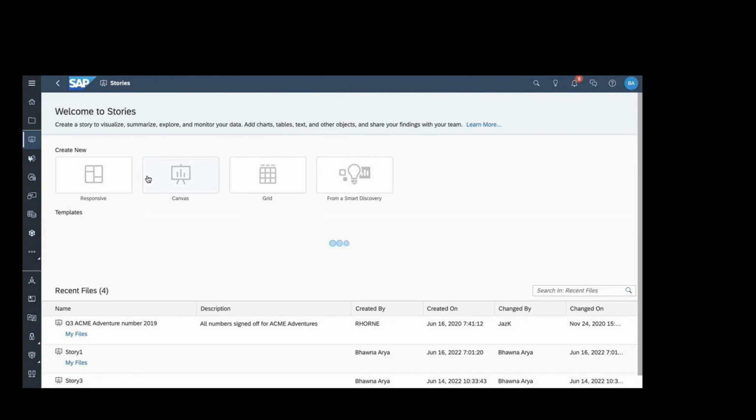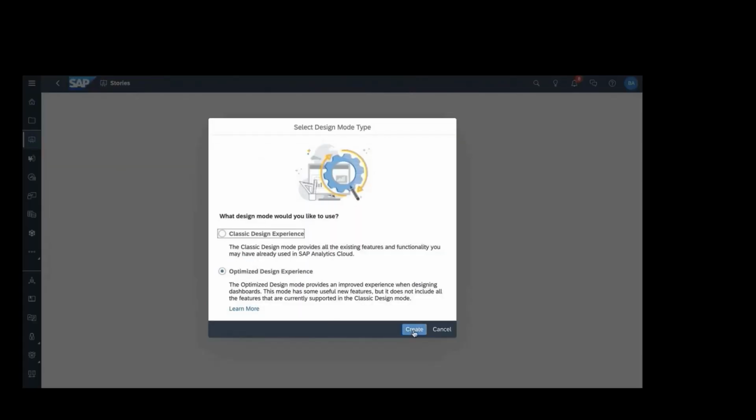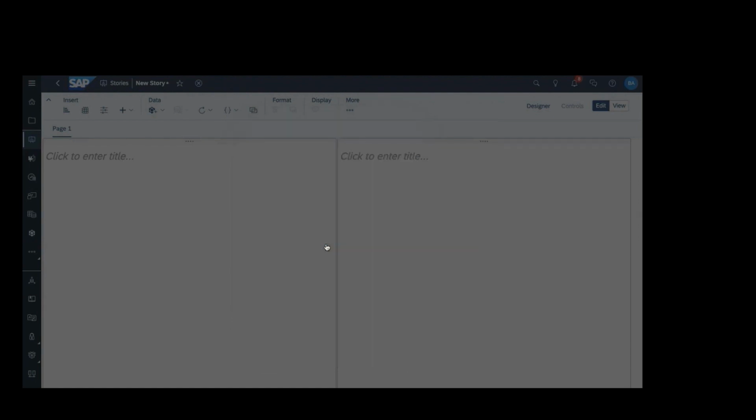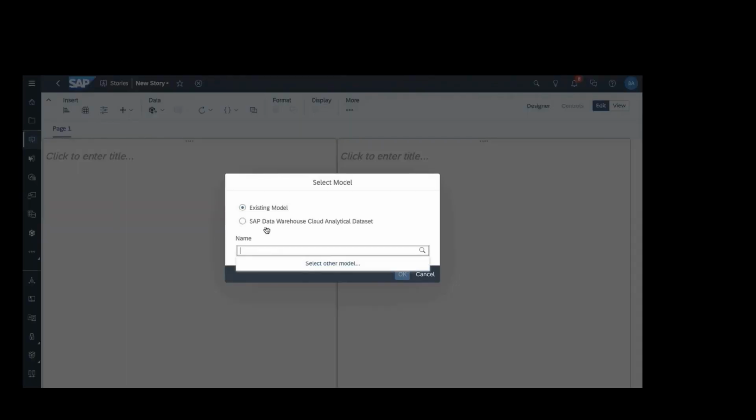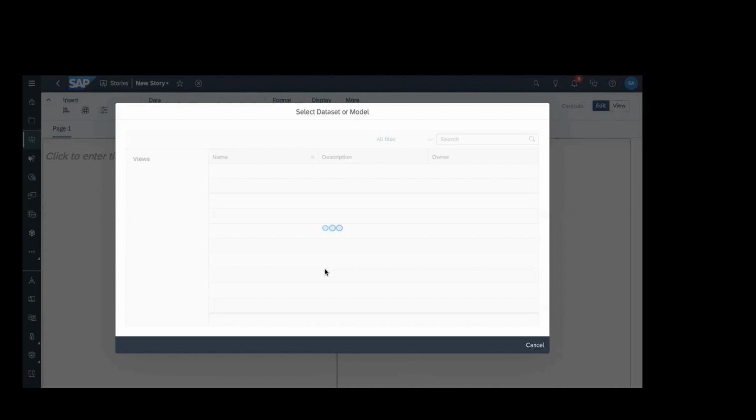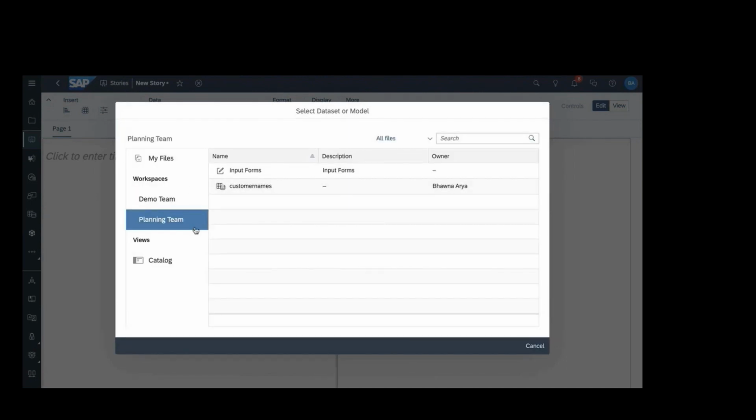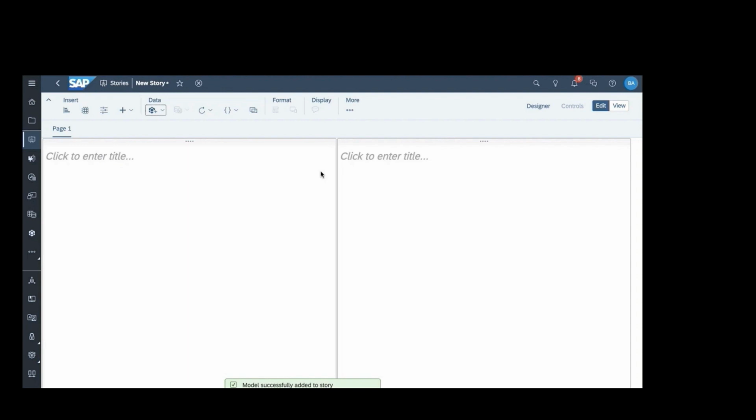I'm going to be pulling in the data set from another workspace that I have access to. I'm selecting an existing model and I can easily pull in a data set that belongs to another workspace. So I belong to two workspaces here, demo and planning, and I can pull in data from planning workspace into my demo workspace.